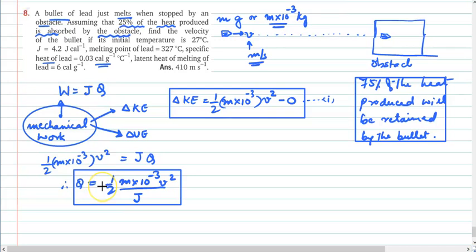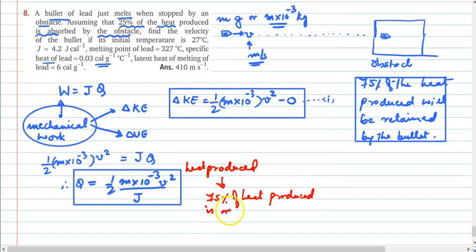This heat produced, whatsoever the heat has been produced, only 75% is going to be retained. 75% means how much? 3/4 of the heat produced. So out of this heat produced, only 75% of heat produced is retained. Retained by what? Is retained by the bullet? Yes or no? 75% in fraction means 3/4.